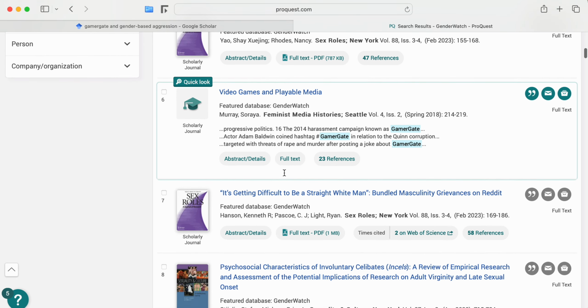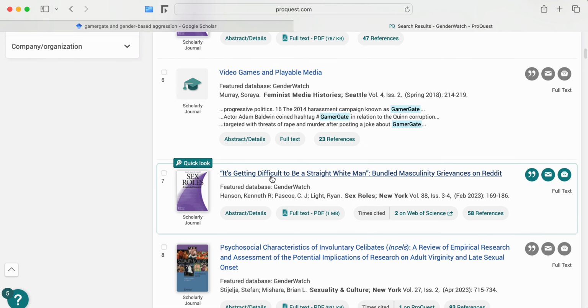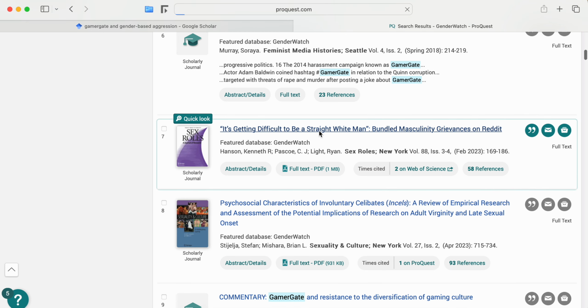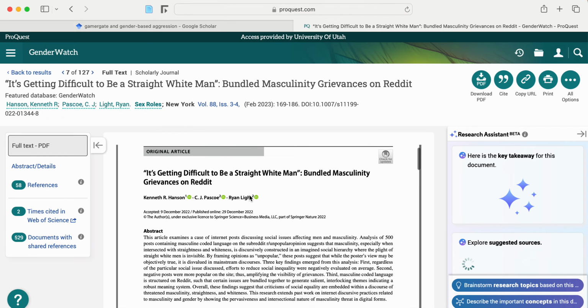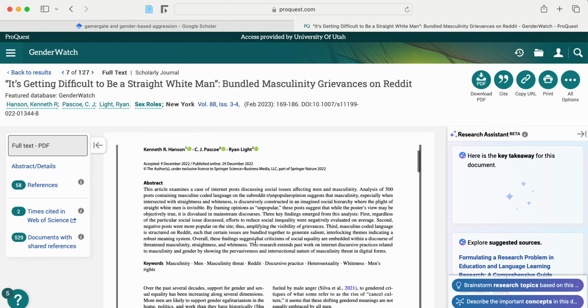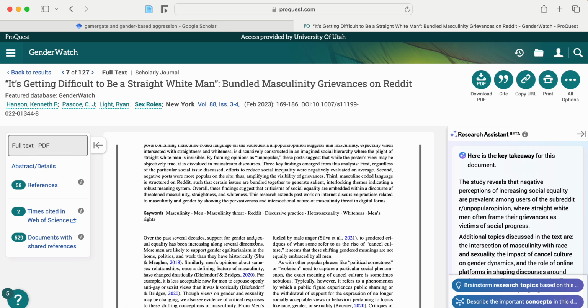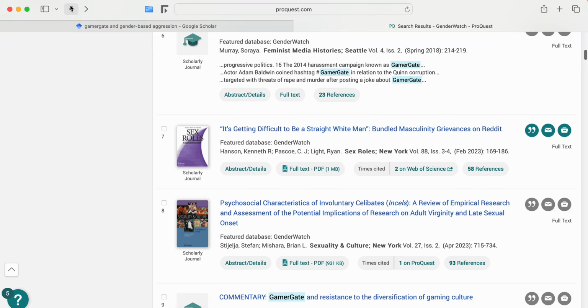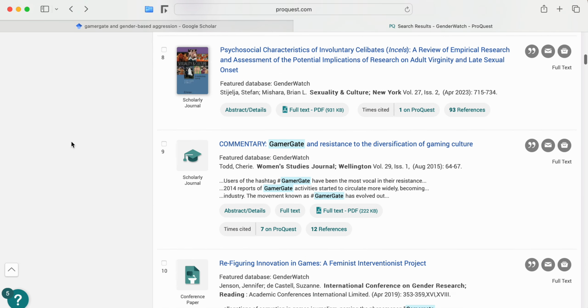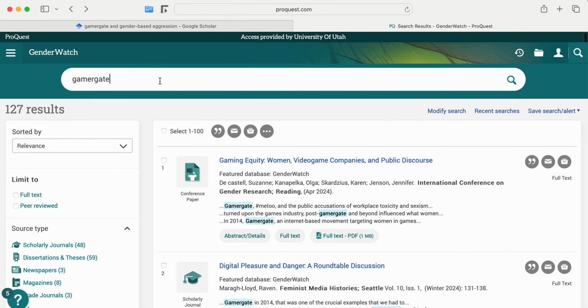So, oh wow, this is really interesting. It's getting difficult to be a straight white man. Bundled masculinity grievances on Reddit. I'm not seeing how this connects to Gamergate, but I'm hoping in the abstract it will tell us so. Maybe because it's connected to Reddit, it will have a bunch of subtopics gleaned from just forums and stuff. Okay.